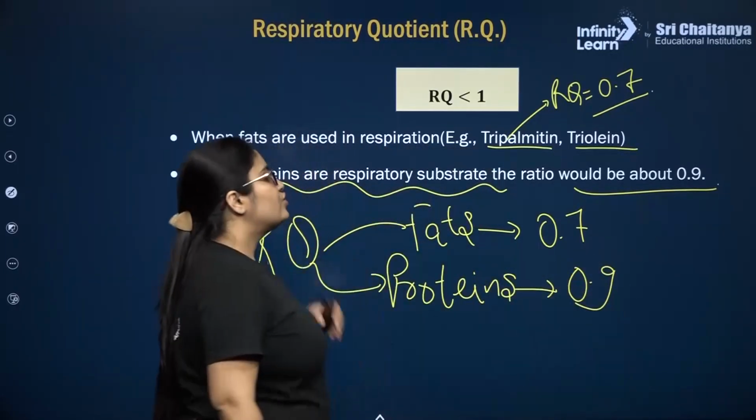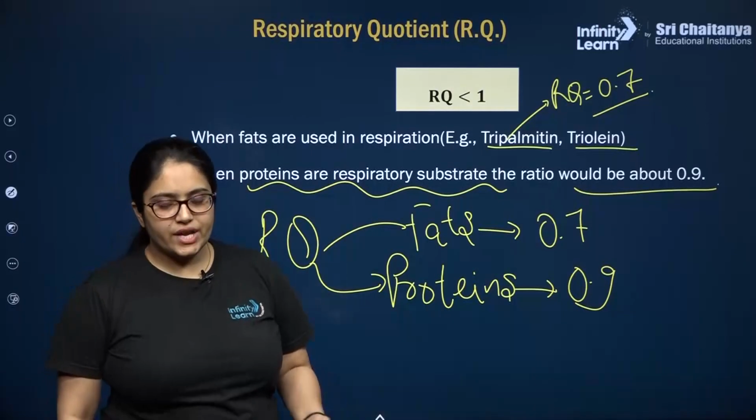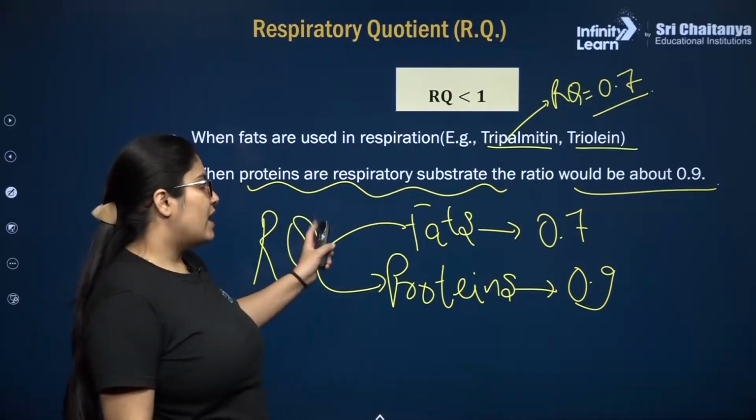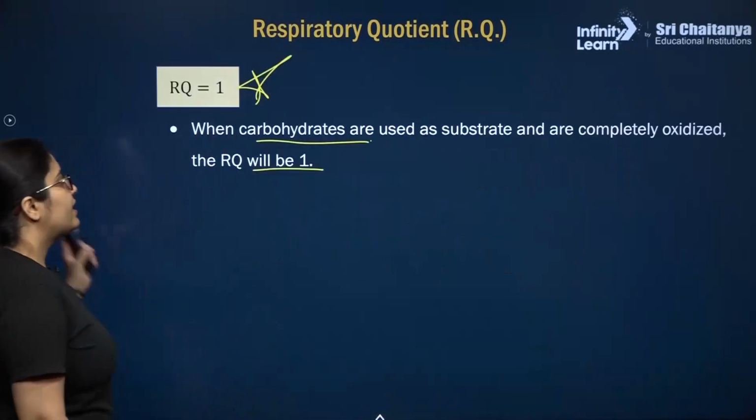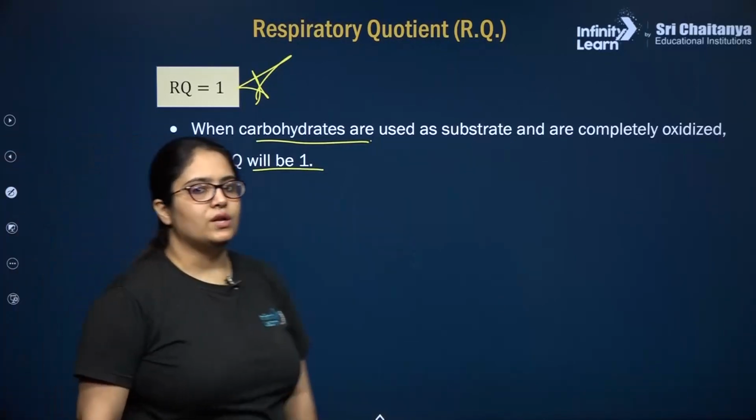So whenever you change the respiratory substrate, RQ will also change. For fats 0.7, for proteins 0.9 and for carbohydrate it will be 1.